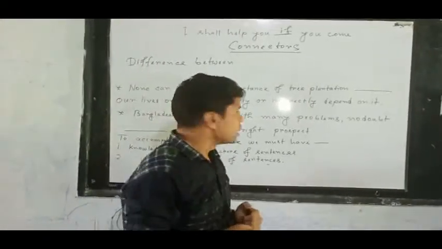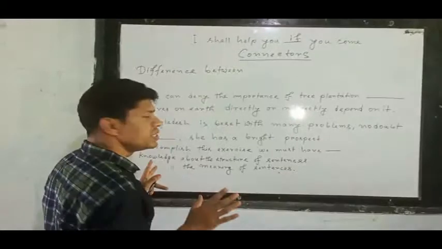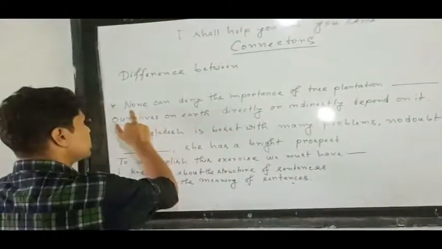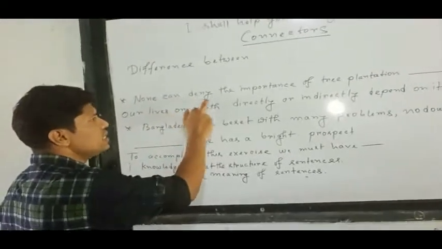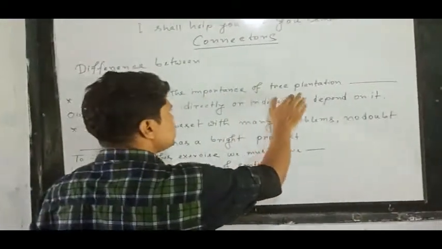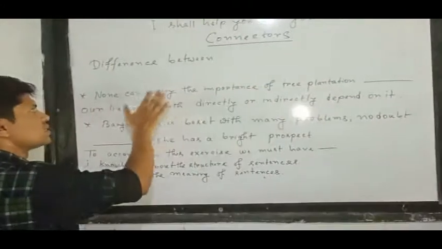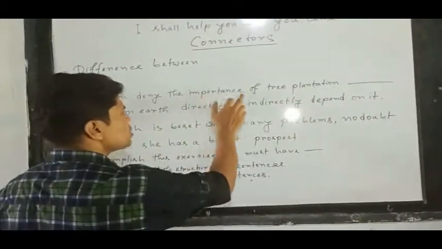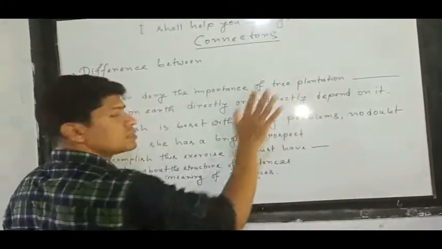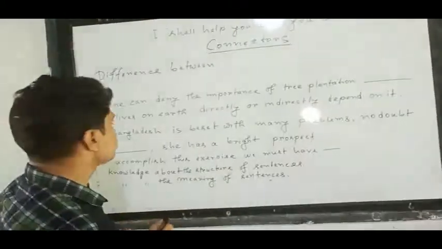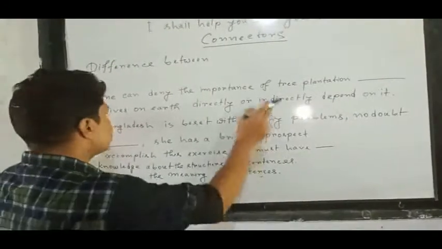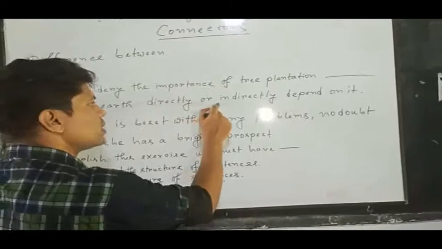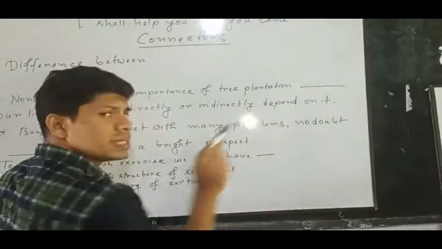My dear students, I have written something here. None can deny the importance of tree plantation, dash, our lives on earth directly or indirectly depend on it.